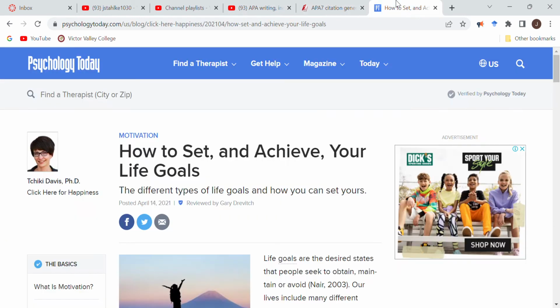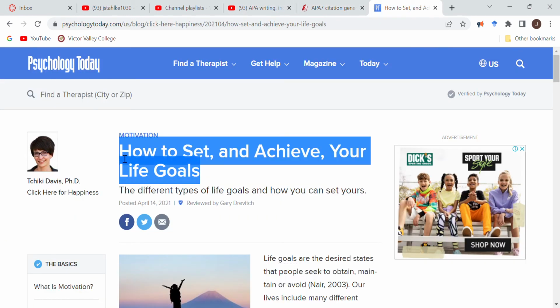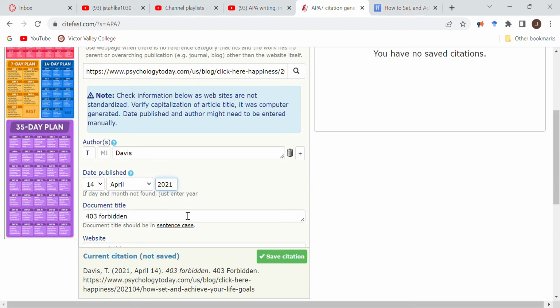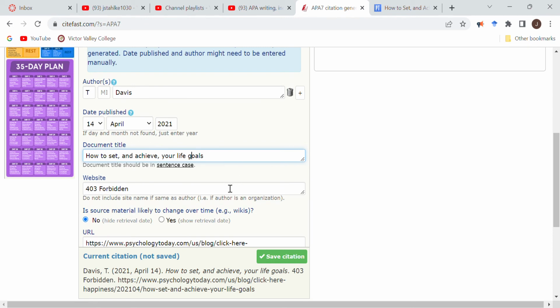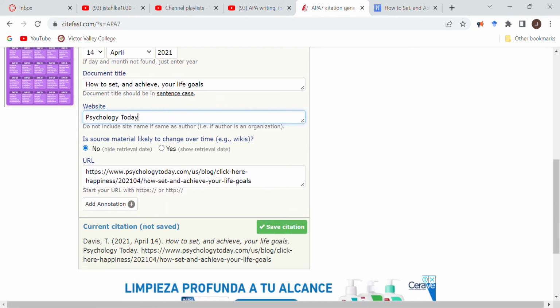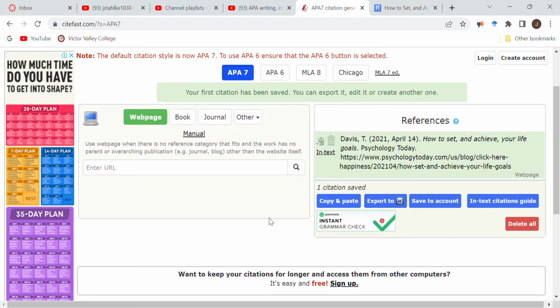The document title, again, is How to Set and Achieve Your Life Goals. So I'm going to copy and paste that title. What's important is that I am not capitalizing every word in here, so I'm updating this. Life goals, there we go. Again, the website is Psychology Today. This material will not change over time, and the URL is also in there. So I'm going to go ahead and hit Save Citation.